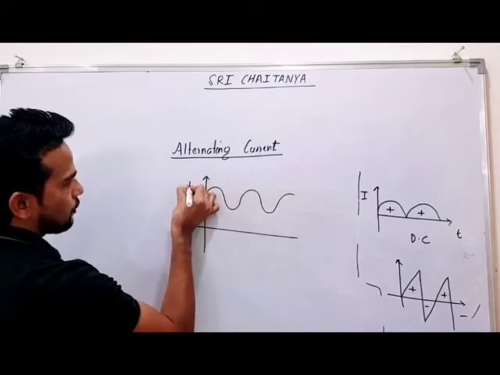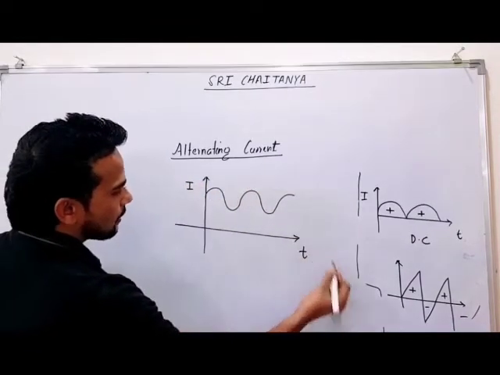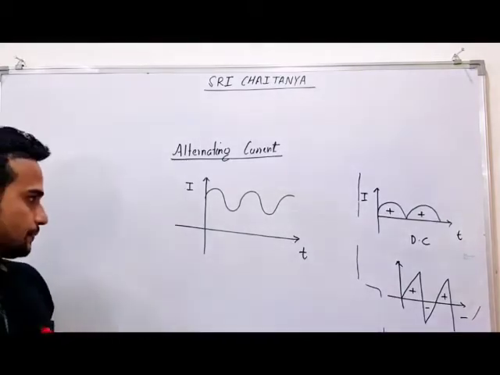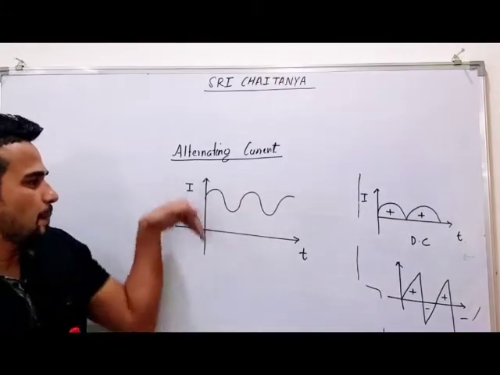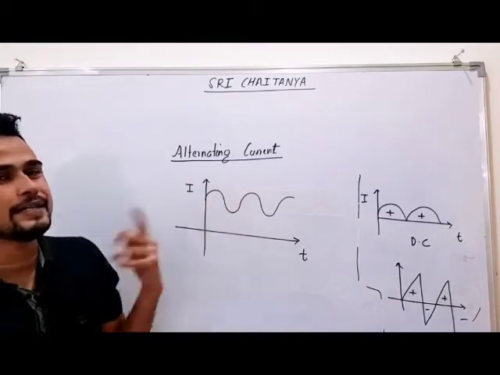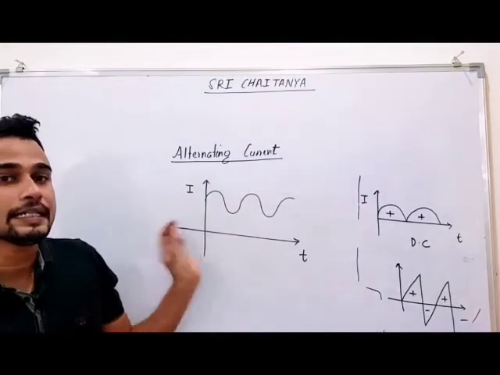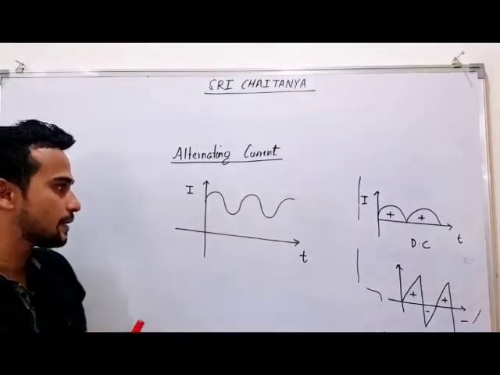This is again current. Which type of current is this? Think. People think that, sir, up down, up down, up down, so this is again AC current. No, this is again your DC current. Why am I saying this is DC again?